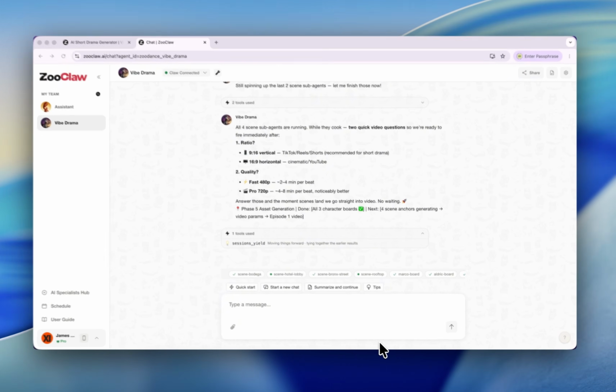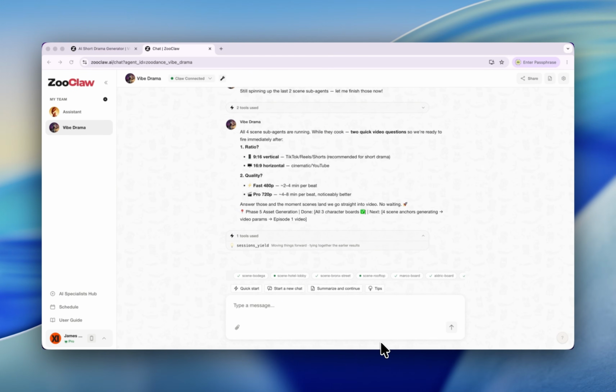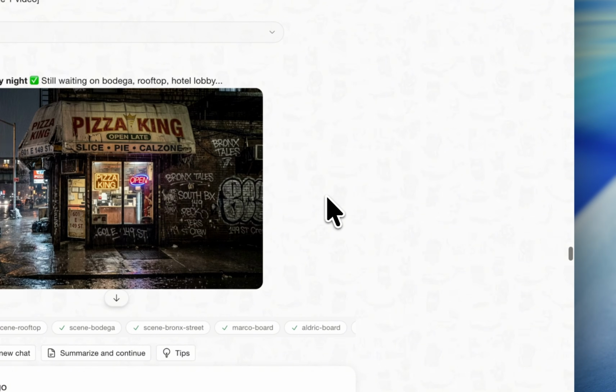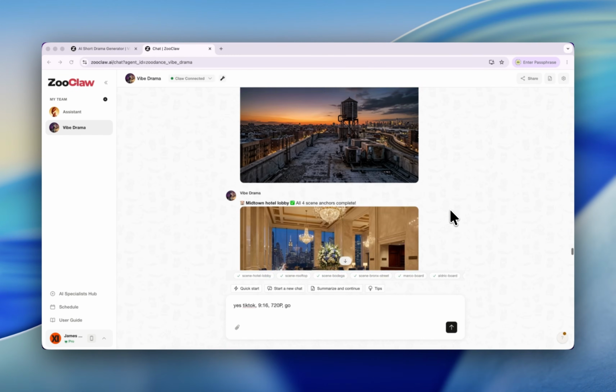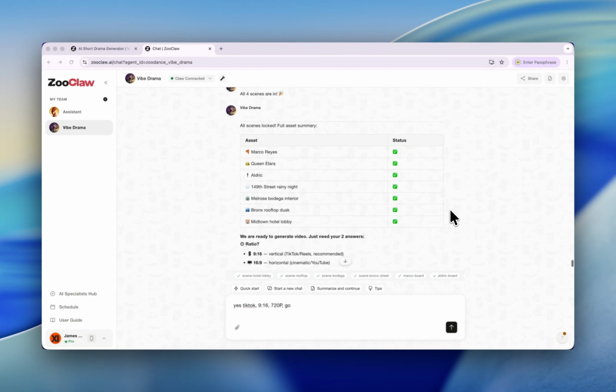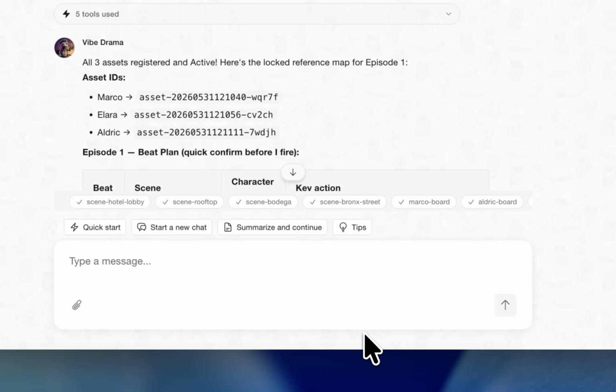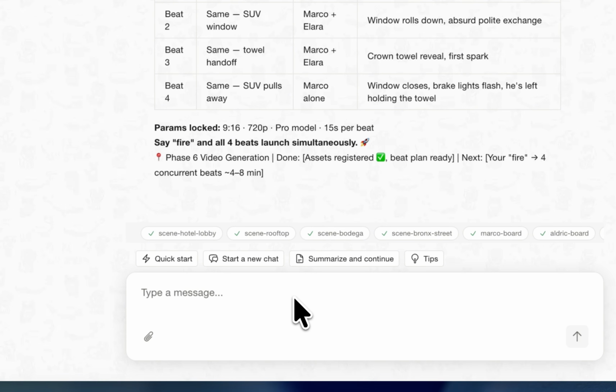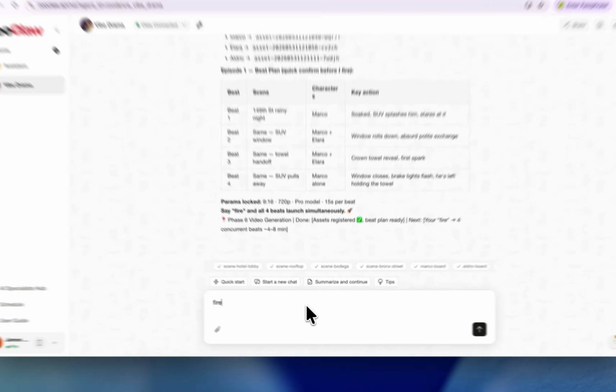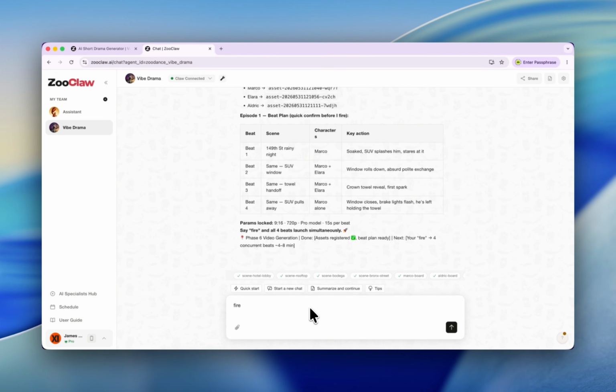And now we have locked our aspect ratio and the quality. Hey, so now we are generating our settings and we have a list to confirm. So all the assets are ready. Let's go. Now we are ready. Let's say fire. This is what my AI asked me to do.